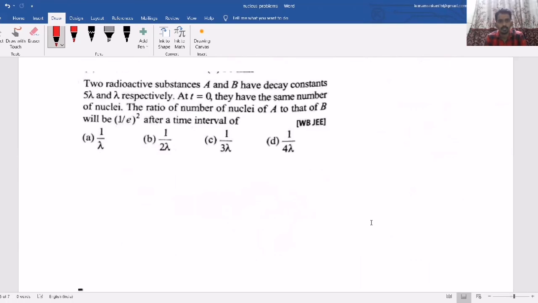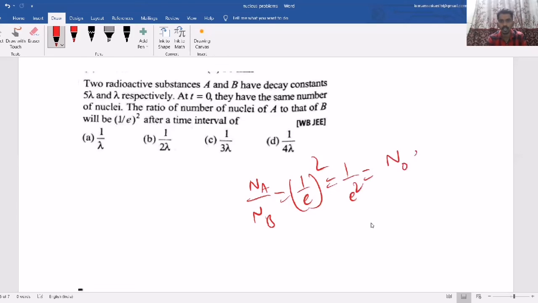Now, two radioactive substances A and B have decay constants 5 lambda and lambda. Here it is the same thing again, but they are asking 1 by e whole square. So again Na by Nb, but that is now 1 by e whole square, nothing but 1 by e square.